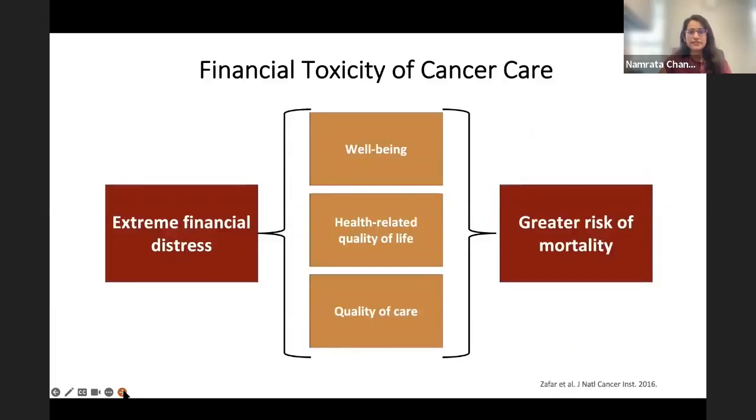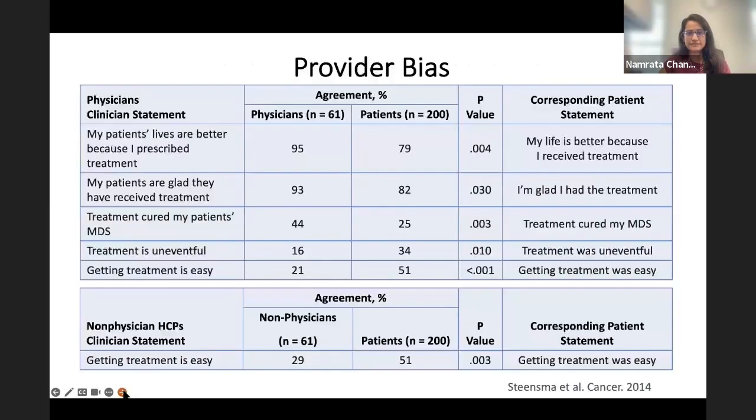In addition to that, this is a stressor on all parts of the family, which leads to general hardship, overall financial distress, and a lower sense of well-being, primarily because both subjectively, but also, patients skipping medications because they can't afford them and therefore having inadequate health, which then snowballs into a greater risk of mortality.